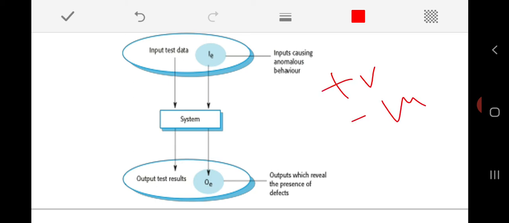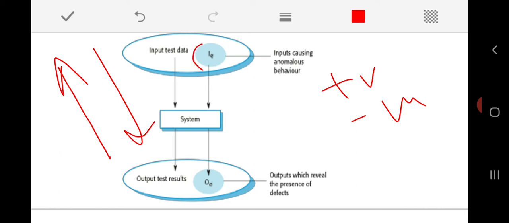Is it clear? And if you are sorting in increasing order, your input should be in decreasing order. See, you have to change your set of inputs, and you have to check with different sizes of the array. Like that, you should try to identify the particular set of inputs for which there may be a possibility that the system is going to perform with wrong behavior.